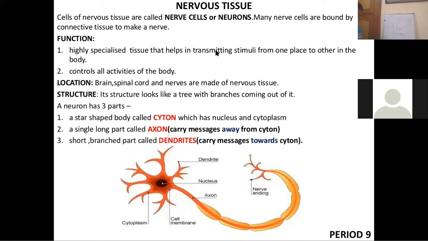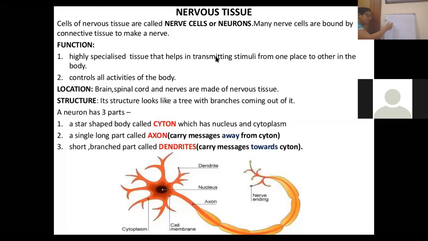The brain, the spinal cord and nerves are all made up of nervous tissue. The structural and functional unit of nervous tissue is known as the neuron. Let us discuss the structure of a neuron. What does a neuron look like? Although the image is on your screen, I would like to draw the neuron.